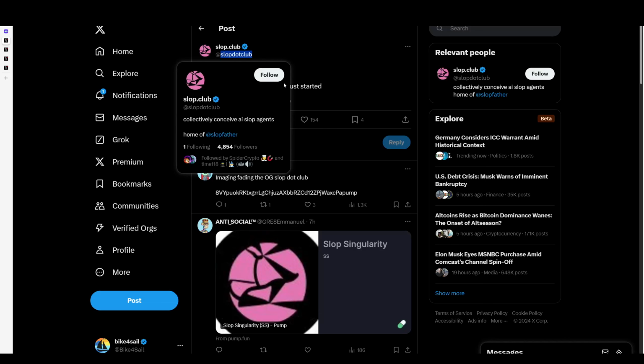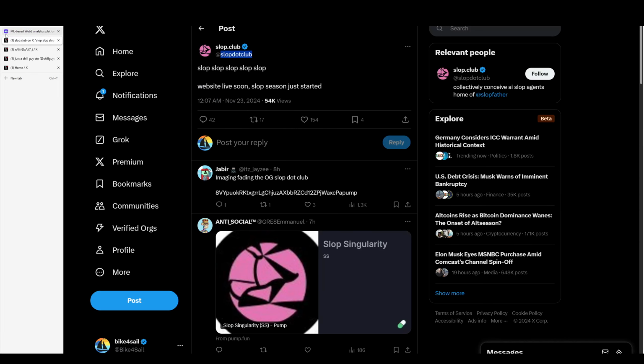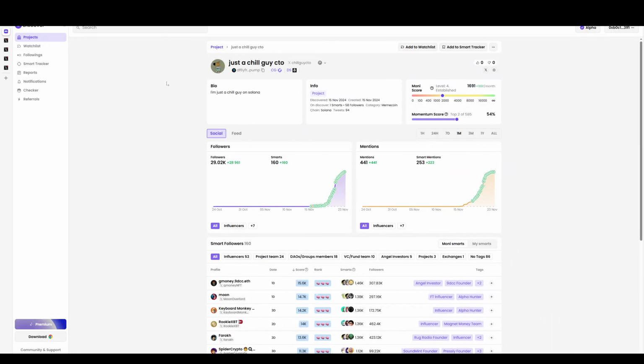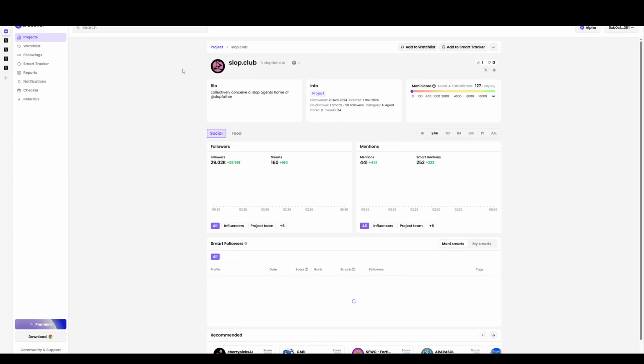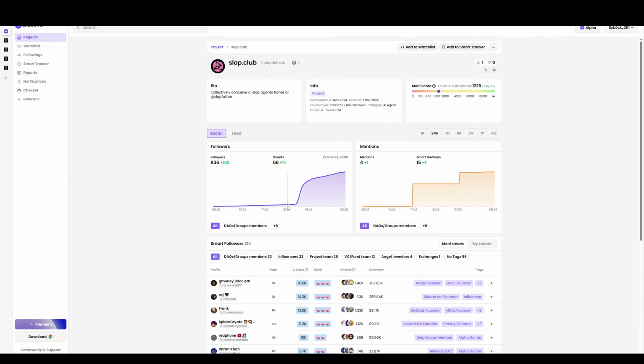All you'd have to do is copy the X handle, go back, paste this in, and check it. And here you go right here, look at that. Right before it pumped, there were actually a lot of smart accounts. So let's just say that you already had some of these accounts in your watch list and you started getting alerts that they were following a new project. Bam. I mean, you're prepared. You can get into this thing immediately.